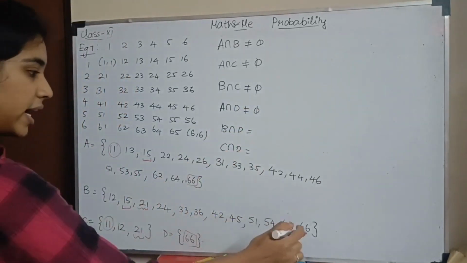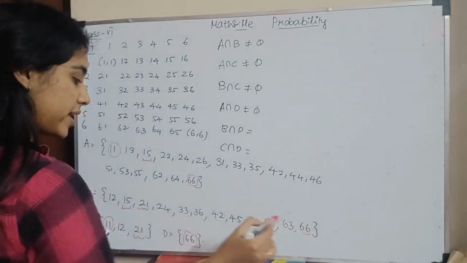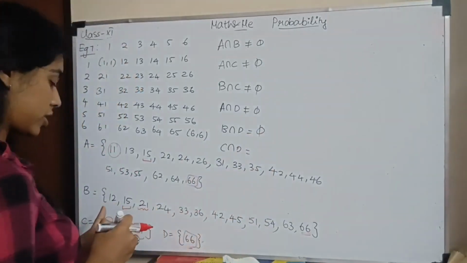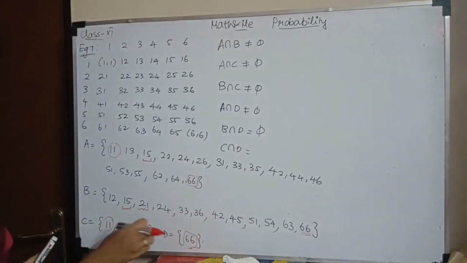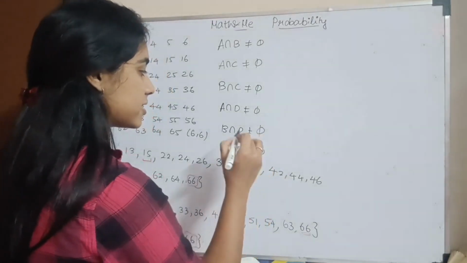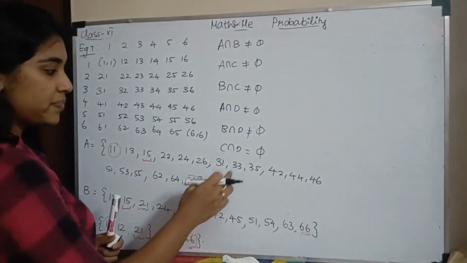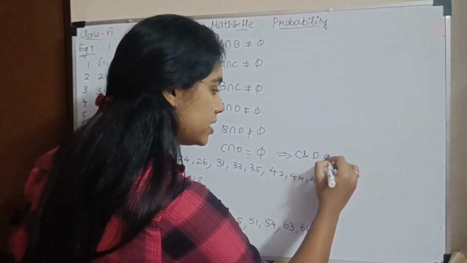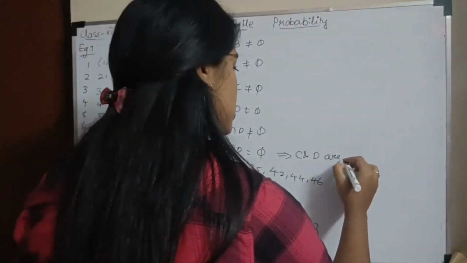I have a 6,6 here also. So I have a 6,6 and a 6,6. So B intersection D is also not a null set. C intersection D, they do not have any intersections. So it means this is a null set. The others are not equal to null set. So only C and D are mutually exclusive.